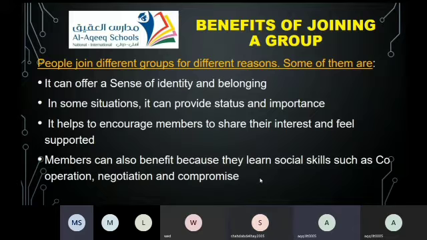It means that people join different groups for different reasons, because some could give you a sense of identity and belonging, some could provide status and importance. Also, it helps encourage members to share their interests and feel supported. Also, they benefit because they learn social skills such as negotiation, compromise, and cooperation. Any question about this slide? No.